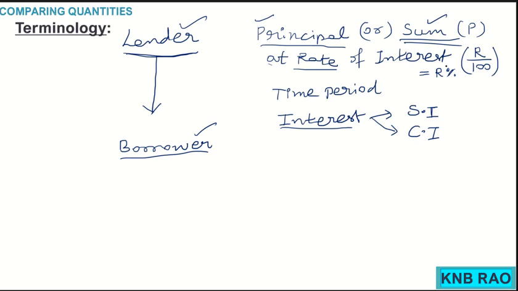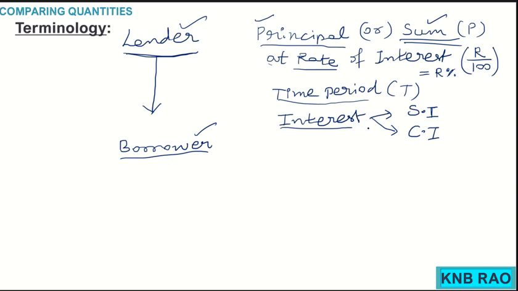This is normally represented with the letter capital R, and it is a percentage because it is out of 100. Then for how many years, months or days we take the money, we normally call it the time period, and that time period is represented with the letter T. The money extra paid over and above the principal is called interest.